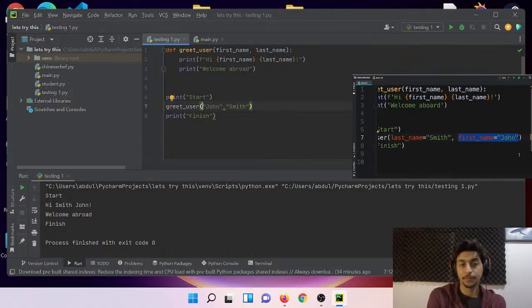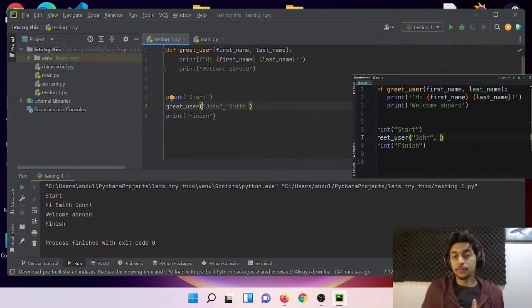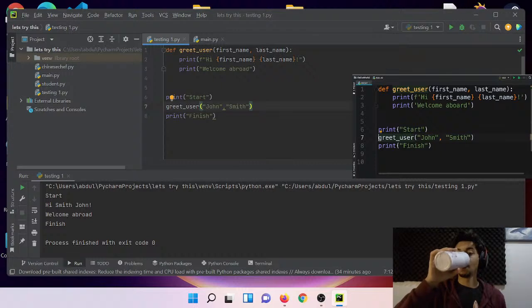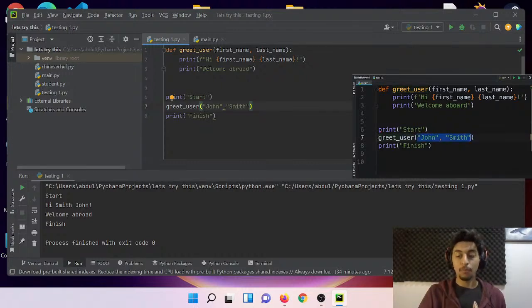Now, in this particular example, even if we didn't have the keyword arguments, just passing two positional arguments like John and Smith would be sufficient because it's easy to guess the purpose of these arguments. But sometimes you're dealing with functions and you're passing numerical values to them. In those situations, it may not be quite clear what these values represent. Let me show you an example.